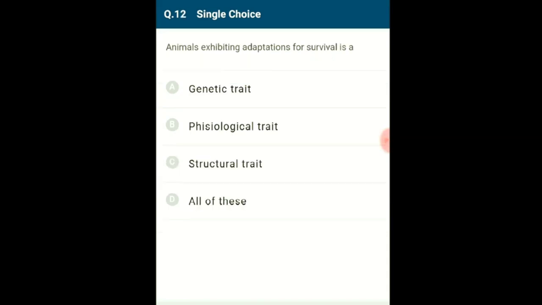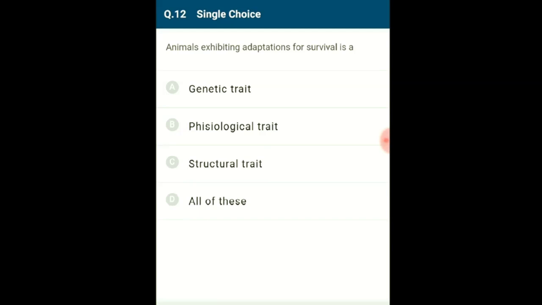Question number 12. Exhibiting adaptations for survival is a. Any characteristic that is advantageous to a particular organism or population is called adaptation. It is brought about by natural selection of heritable variations and hence it can be regarded as a genetic trait or behavioral trait.